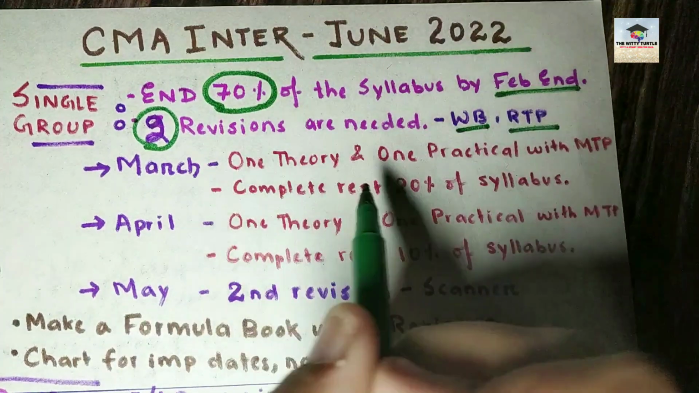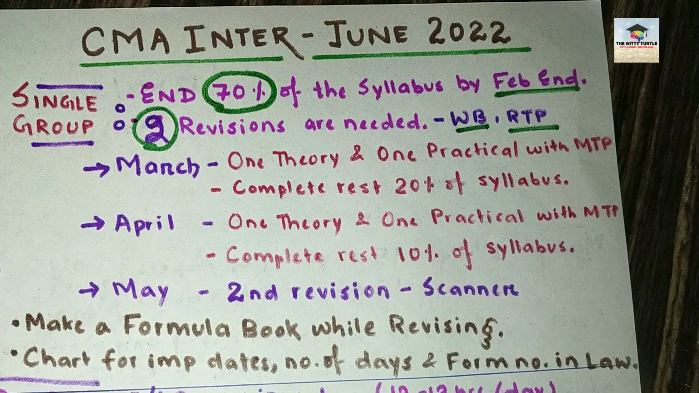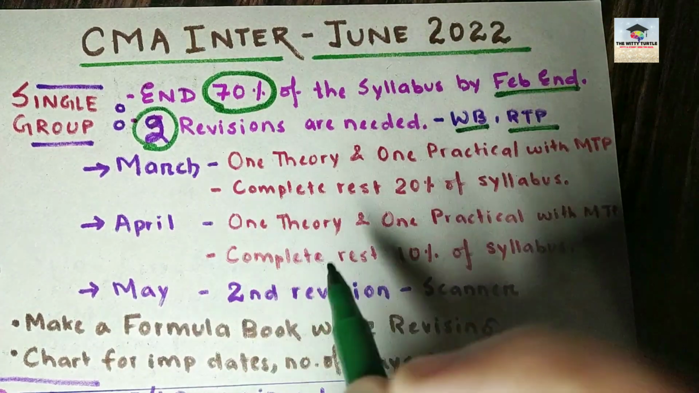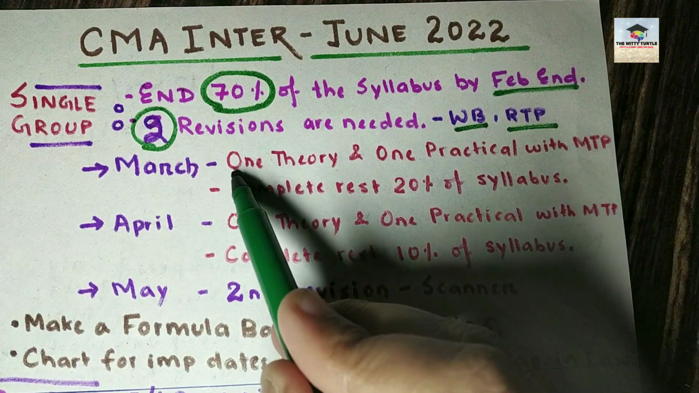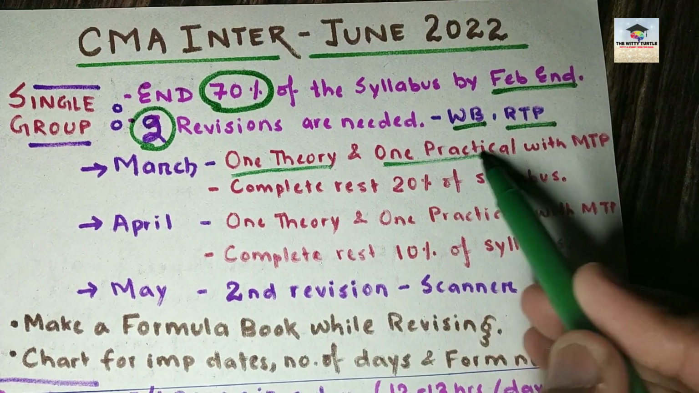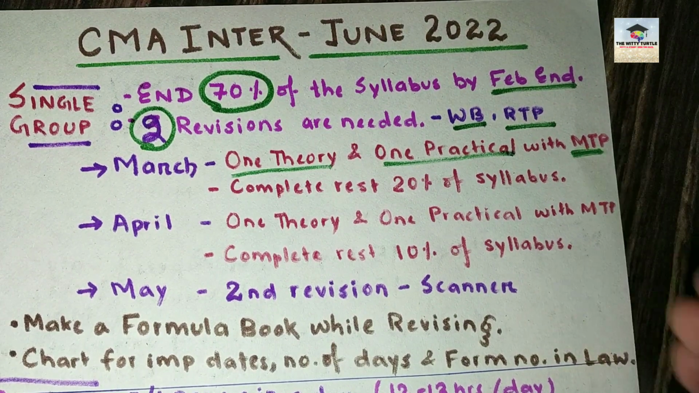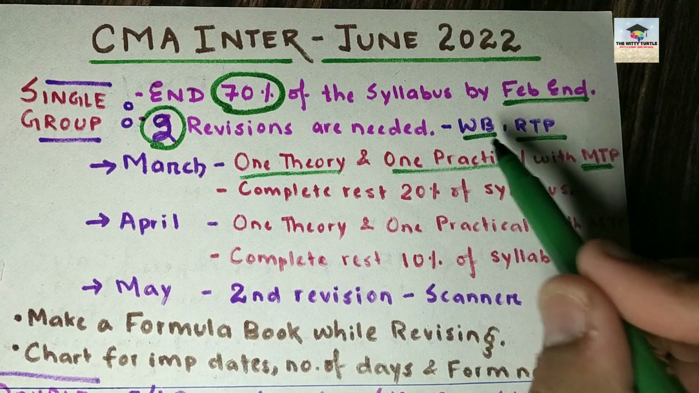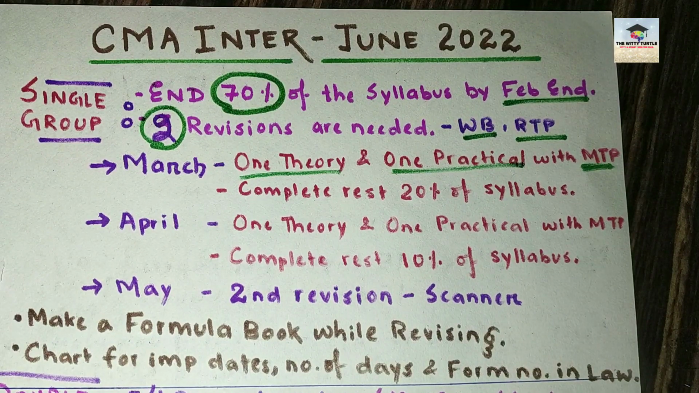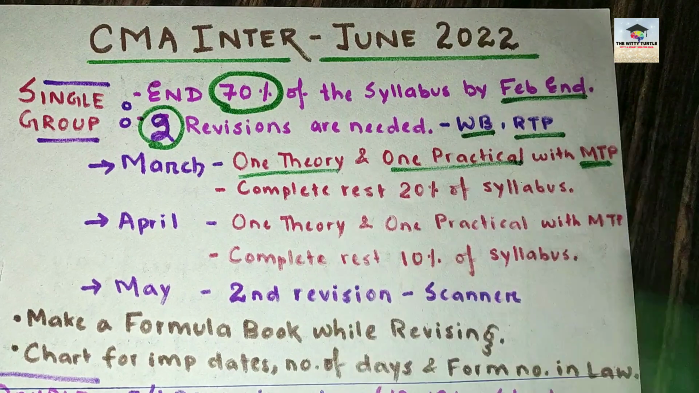Okay, so in the month of March, let's assume that you have completed 70% of your syllabus by the end of the month of February. Okay, now in the month of March, what are you going to do? You have to do the first revision of 1 theory paper and 1 practical paper with the MTPs. What is MTP? Mock test papers. You can get the MTP, RTP and workbook on the website of ICMAI, and download them and try to solve these things after you complete your study material.